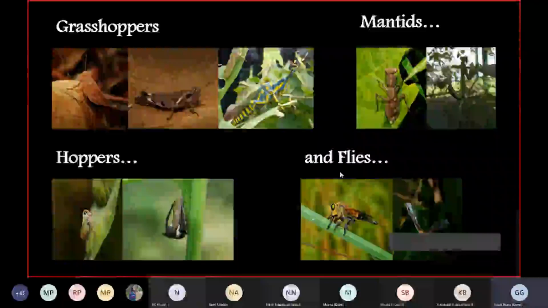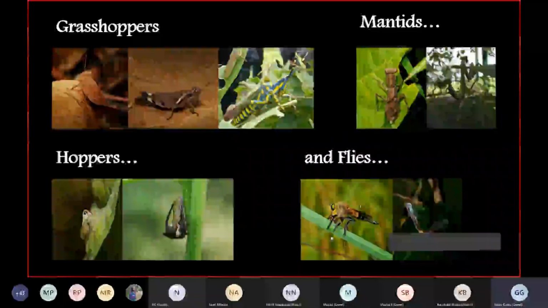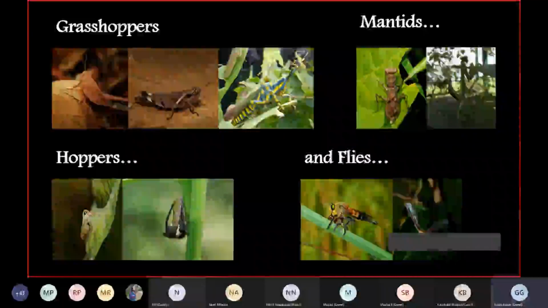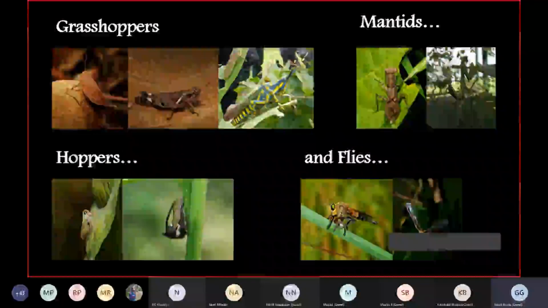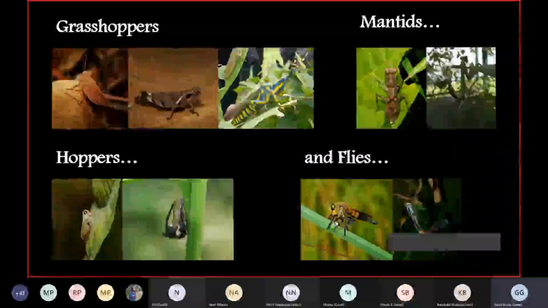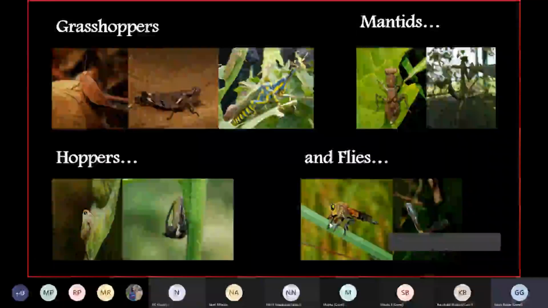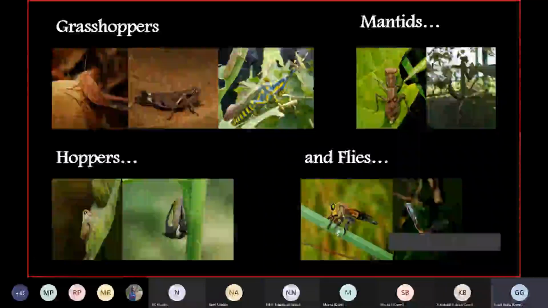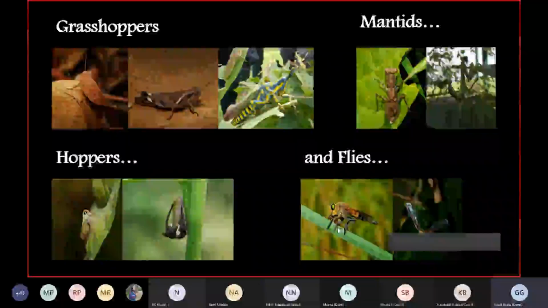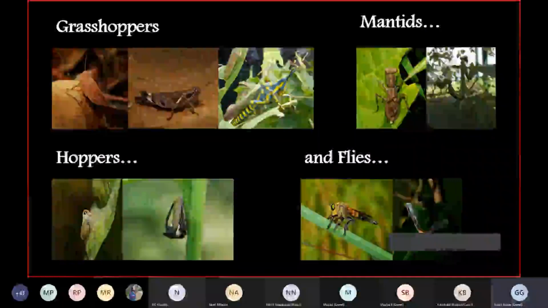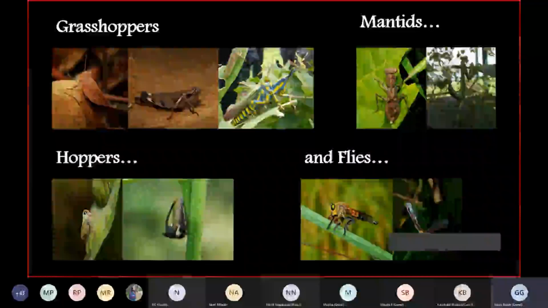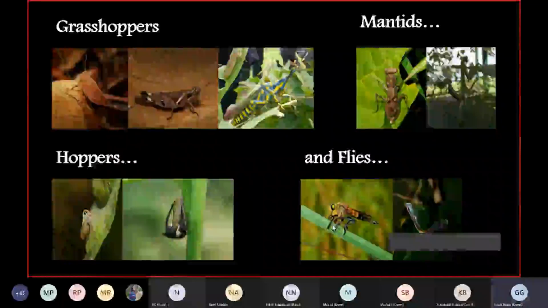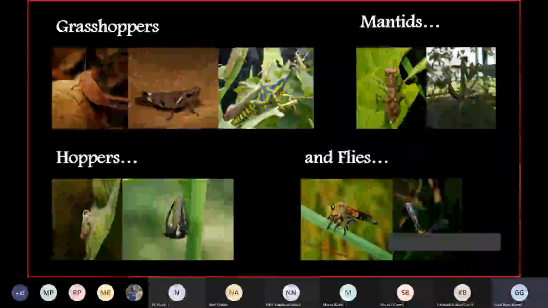Now we also have flies. I'll talk about this particular one. This is the robber fly. Look at the structure of these legs. Again, it is as the name suggests, robber fly. So if it catches something in the air, it doesn't let go. It's like a basket. All 6 legs will hold like a basket, and inside that basket will be its prey. So they rob the flying insect also in the air. So really the smart killers.